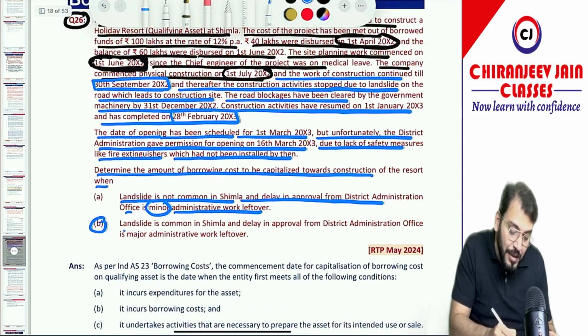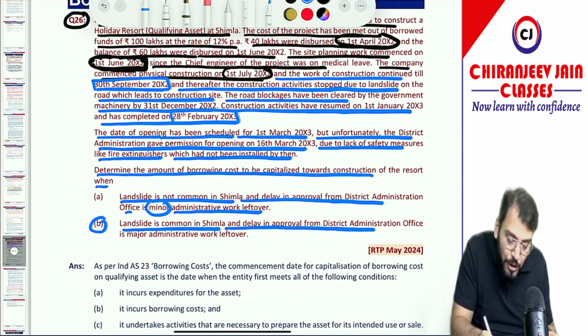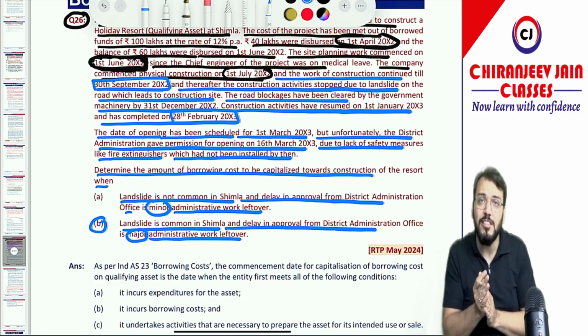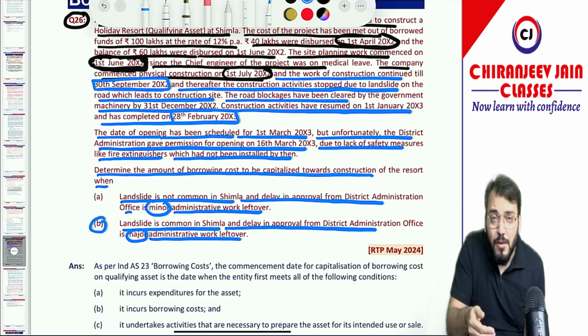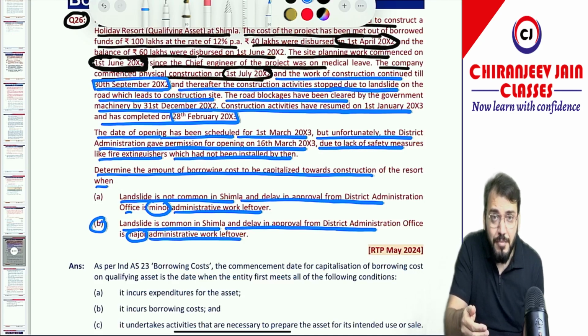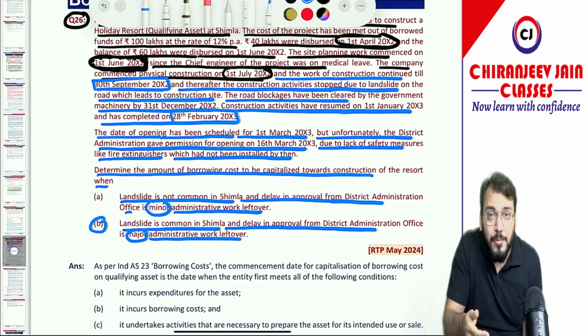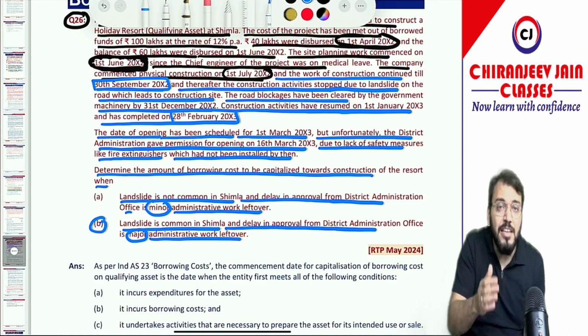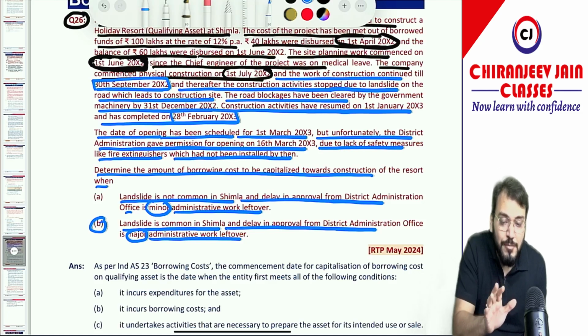Second case, what they have asked: landslide is common in Simla and delay in approval from district admin office is major administrative work left over. Now let us come to first, suspension. What Ind AS 23 says, let us do in detail. Ind AS 23 says that we will suspend the borrowing cost capitalization when active development is interrupted due to unnecessary activities. Means any active development which is interrupted due to necessary activities, then we will not suspend capitalization.